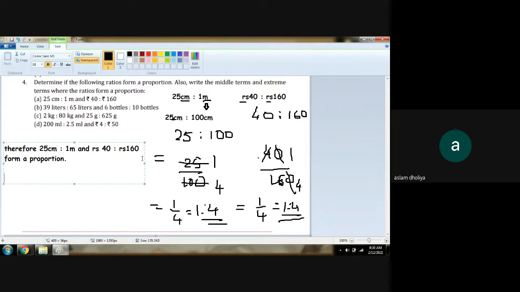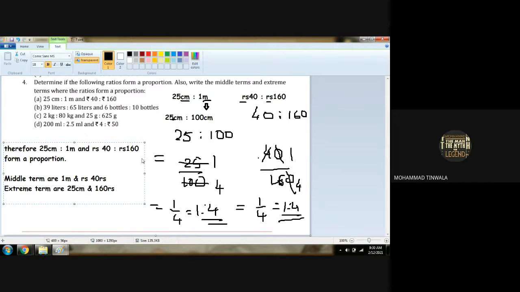Okay. And the middle terms are 1 meter and rupees 40, and the extreme terms are 25 centimeter and 160 rupees.